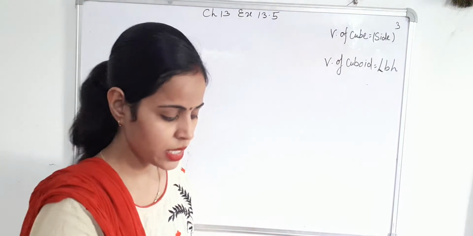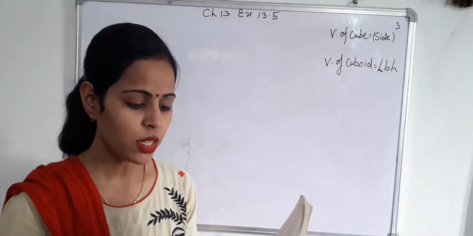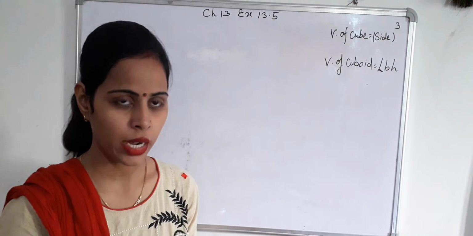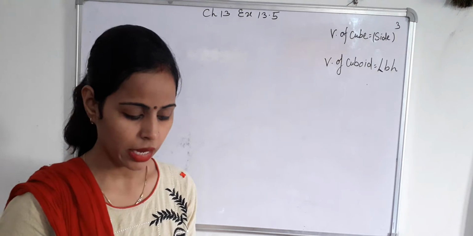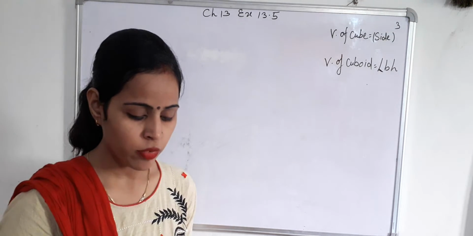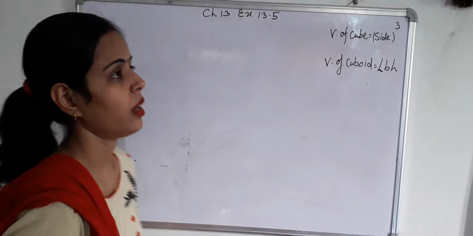Question number 5: the capacity of a cuboidal tank is 50,000 liter of water. Find the breadth of this tank if its length and depth are respectively 2.5 meter and 10 meter.